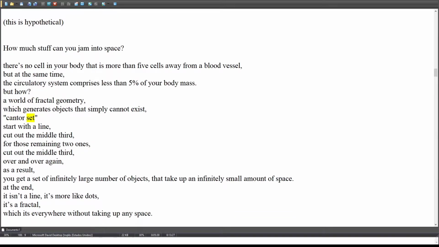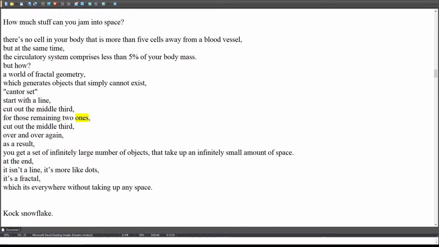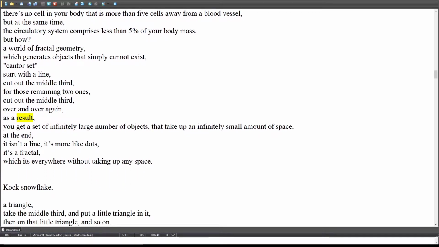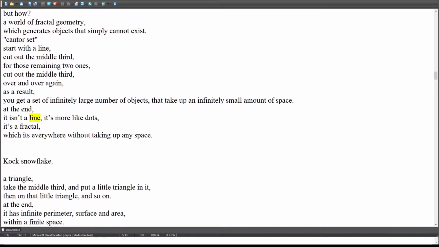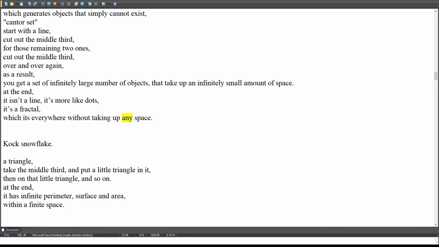Cantor said, start with a line. Cut out the middle third. For those remaining 2 ones, cut out the middle third. Over and over again. As a result, you get a set of infinitely large number of objects that take up an infinitely small amount of space. At the end, it isn't a line, it's more like dots. It's a fractal, which is everywhere without taking up any space.